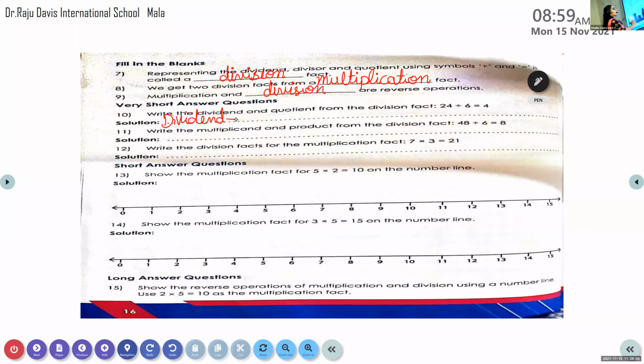So which is the dividend, Felix? 24. The biggest number will be the dividend. 24 is the dividend and which is the quotient? 4. The answer is the quotient. Okay, good. So from the division fact, the biggest number, the first number is the dividend and the answer is the quotient.